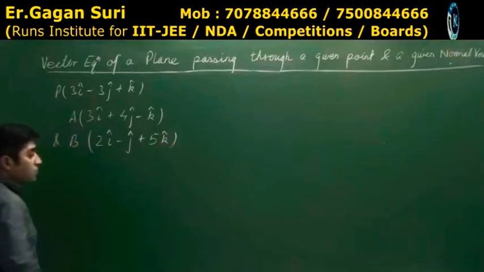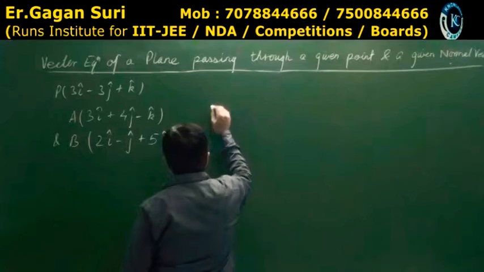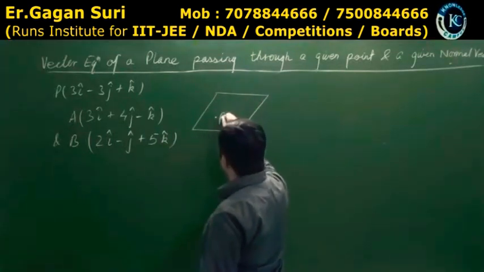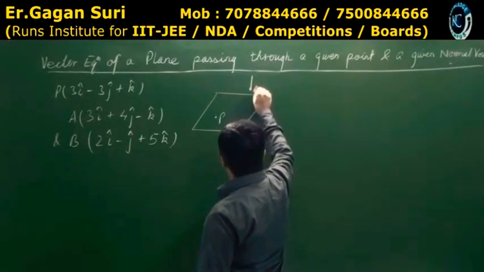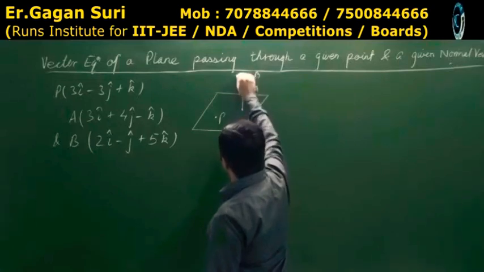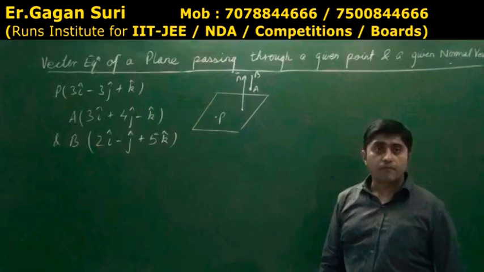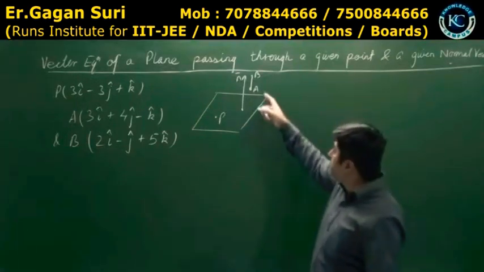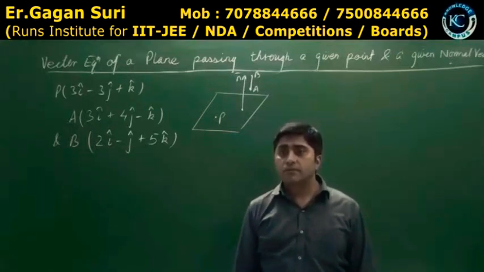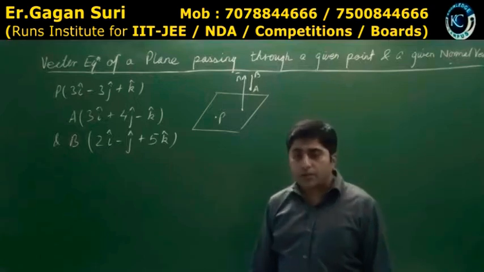This was the question which was given? Yes. Now, how will I make the figure first? So, it is passing through a point P and with the point A and B. So, the normal is parallel to this. This means if I find AB vector, I'll get the normal vector. Yes or no? Because it is said the normal is joining the points.